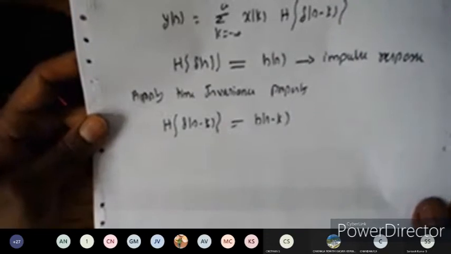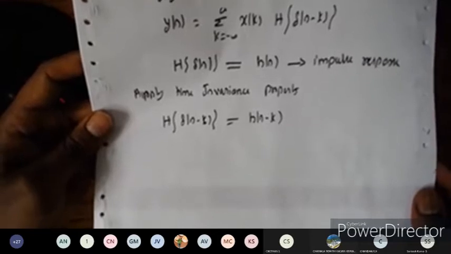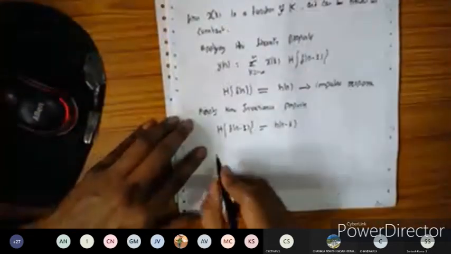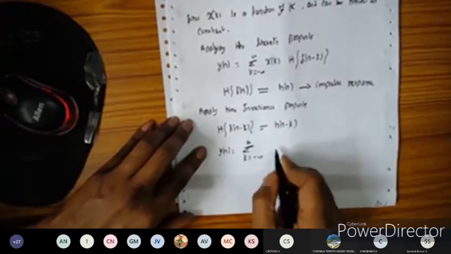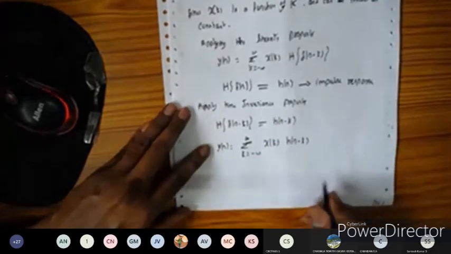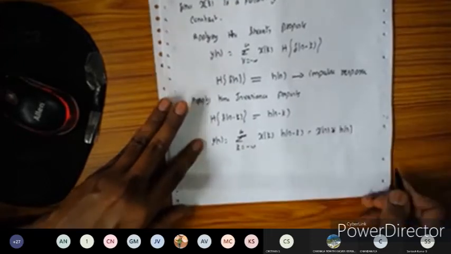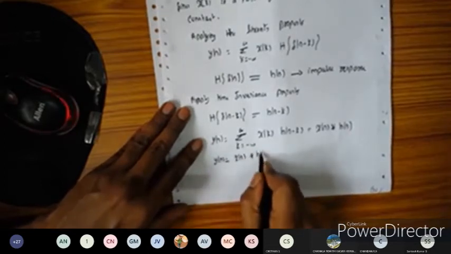So you got it now. Applying the time invariance property, h of delta of n minus k is equal to h of n minus k. This is the time invariance property we apply. Then, by substituting this here, you get y of n equal to summation k equals minus infinity to plus infinity of x of k into h of n minus k. This in turn is called x of n convolution with h of n. So y of n is equal to x of n convolution with h of n.